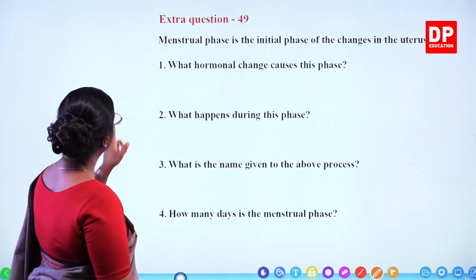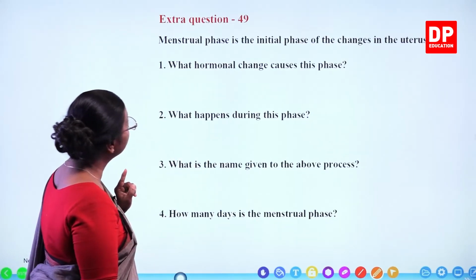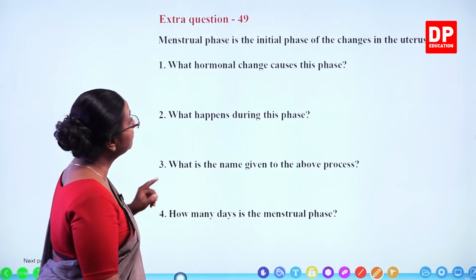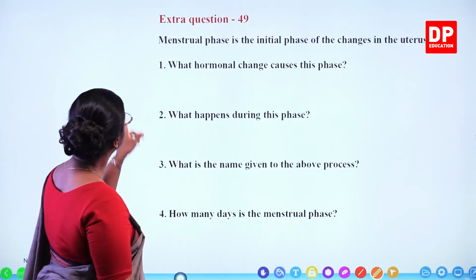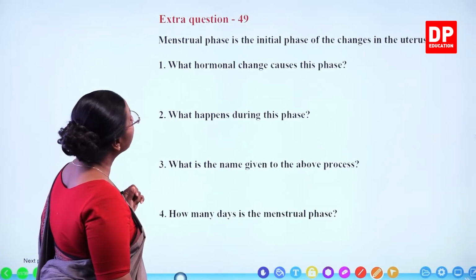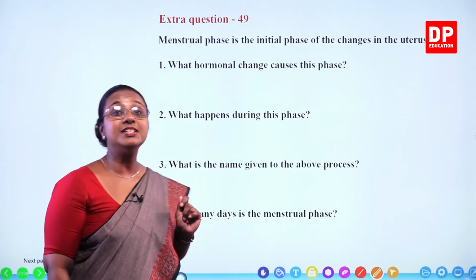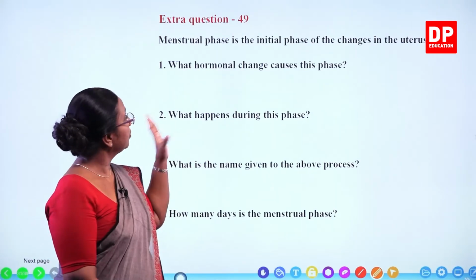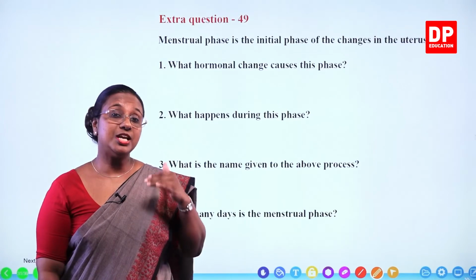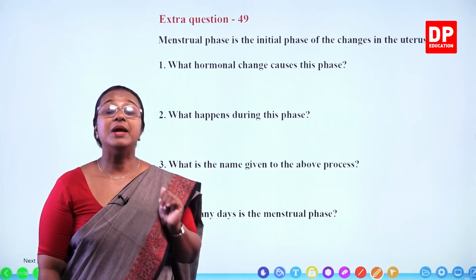Now, this question is related to the menstrual phase, that is the initial phase of the changes in the uterus during the menstrual cycle. The question: what hormonal change causes this phase? Here it is the hormonal change that causes the menstrual flow.